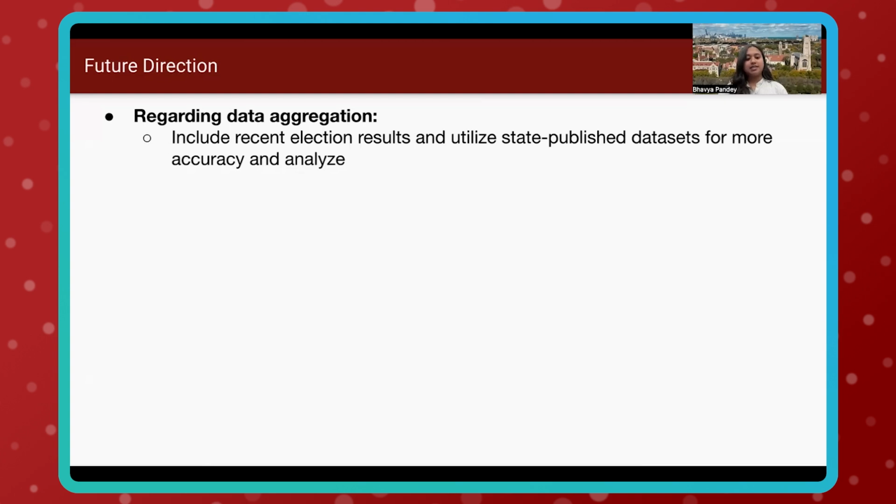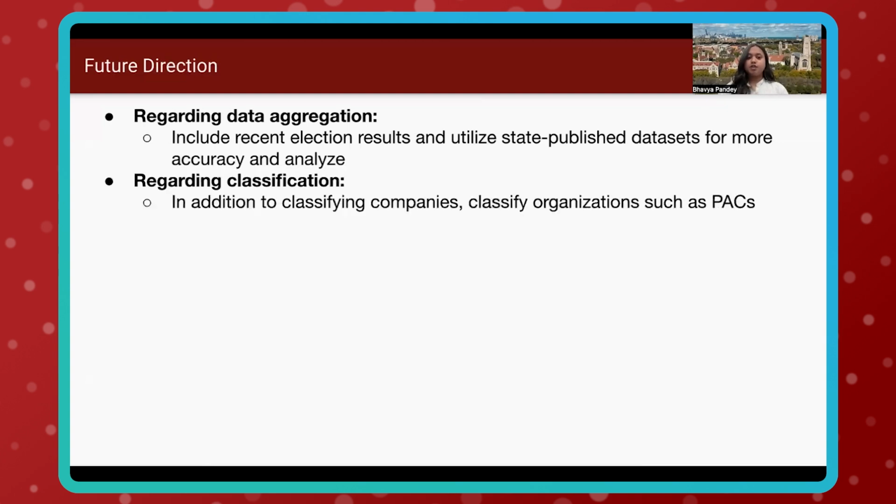To enhance our analysis and to increase the number of potential matches, we plan to collect more comprehensive and recent data directly from state websites for this step. Secondly, for the classification step, currently within our pipeline, we have the infrastructure to confidently classify companies, but not organizations such as the PACs, which are included in the transactions dataset. The future work can be directed towards automating the process of classifying PACs according to the 3 classifications that we have: fossil fuel, clean energy, or neutral.